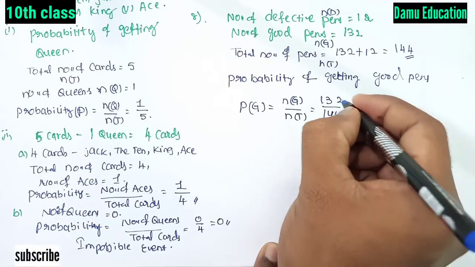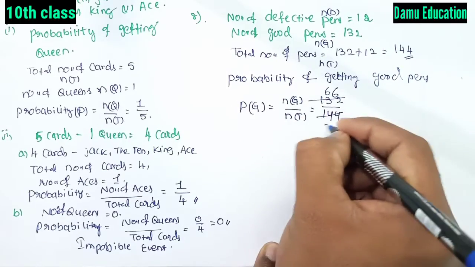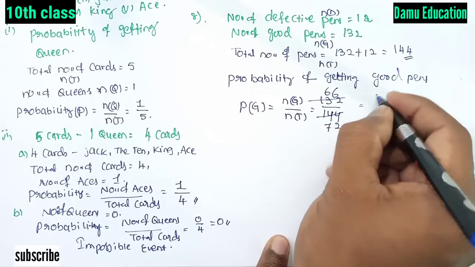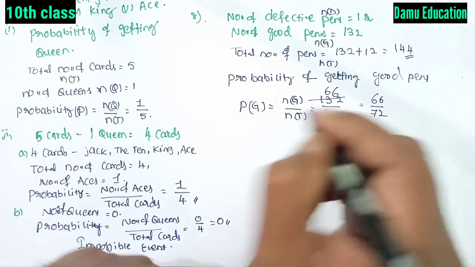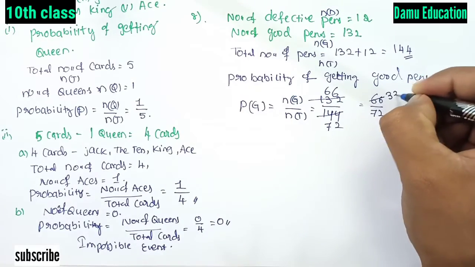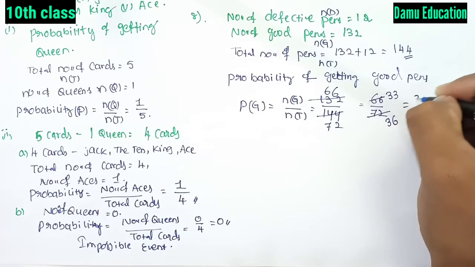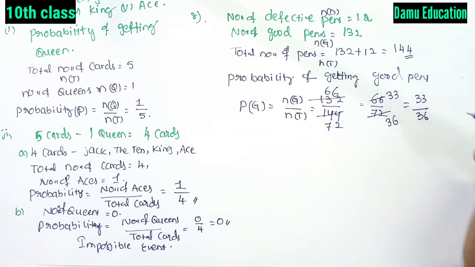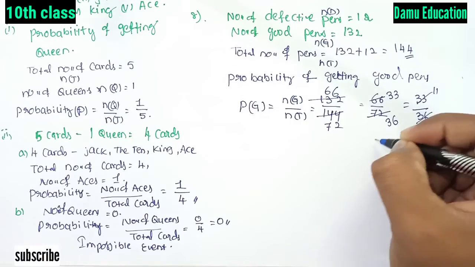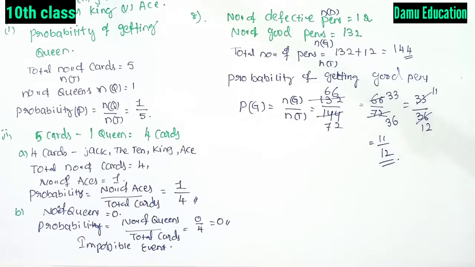You can simplify by 2: 66 by 72. Again by 2: 33 by 36. Then by 3: 11 by 12. So this is the probability of getting good pens.